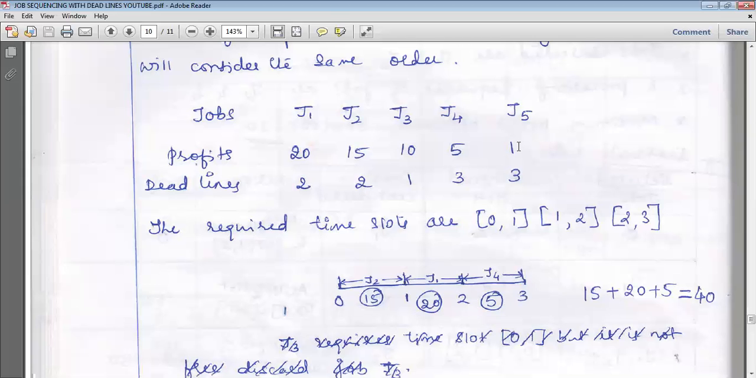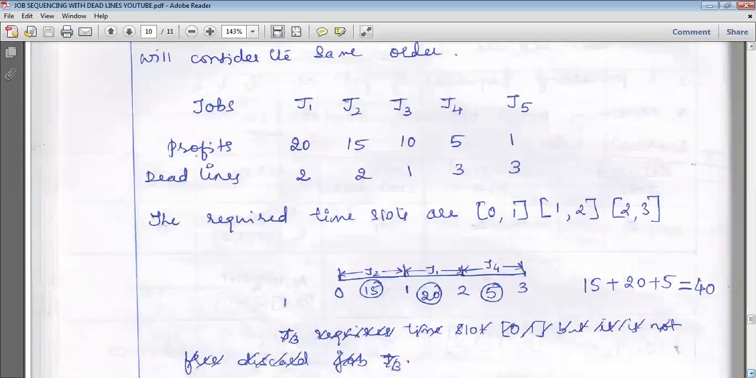Next, J5. The profit is 1 rupee. The job is ready to wait for 3 hours. But 2 to 3 is full, 1 to 2 is allotted, and 0 to 1 is also allotted. There is no free time slot. So what will be done? It will be discarded. That job will be rejected. So we'll get the profit of 15 plus 20 plus 5, that is 40 rupees as profit.